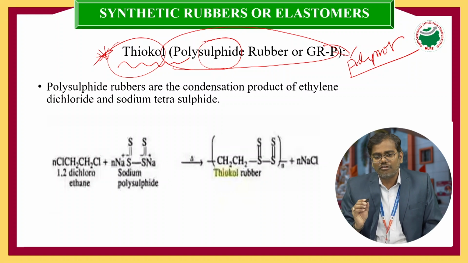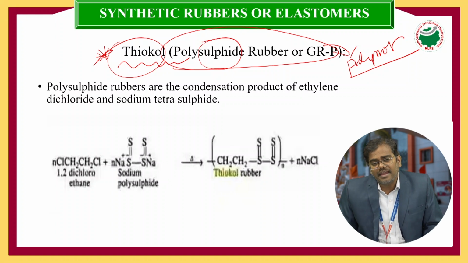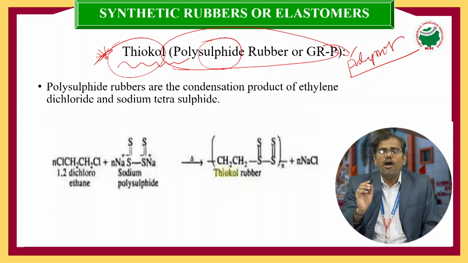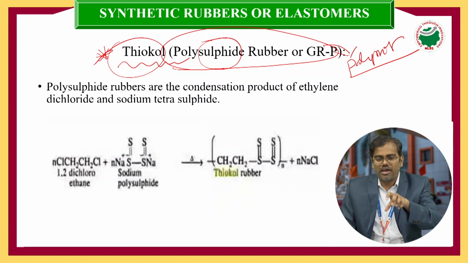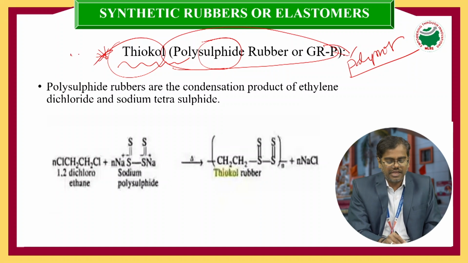Thiokol rubber undergoes condensation polymerization, and it is synthesized by condensation polymerization of different monomers. For the synthesis of thiokol rubber, we need to collect sodium hydroxide pellets, sulfur powder, and ethylene dichloride, also called 1,2-dichloroethane. Then you take 30 to 50 ml of water. These are the chemical compounds required for the synthesis of thiokol rubber.